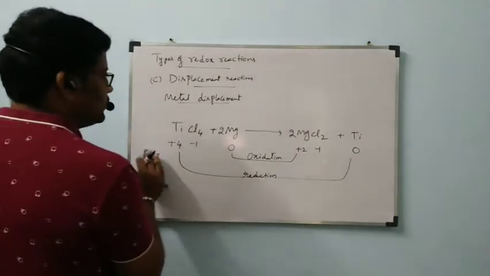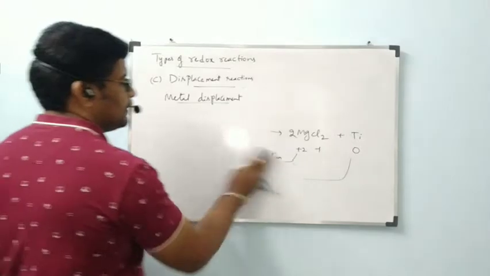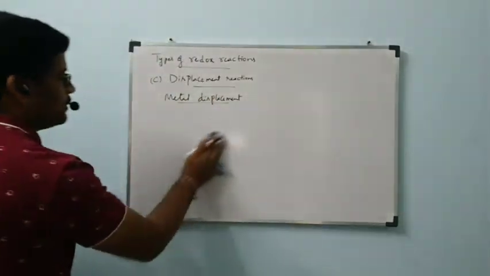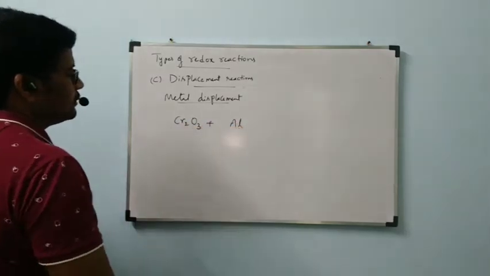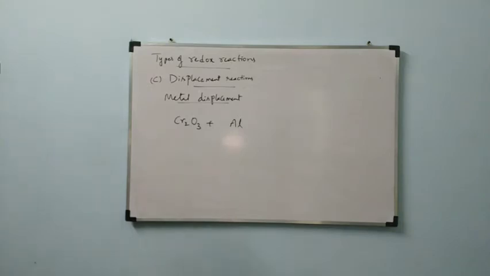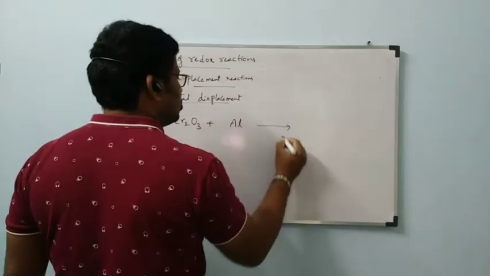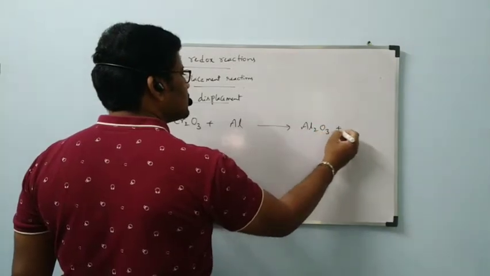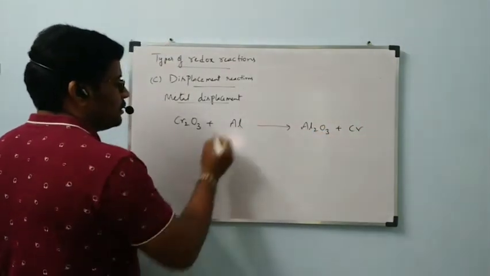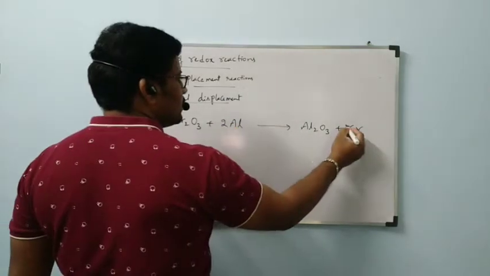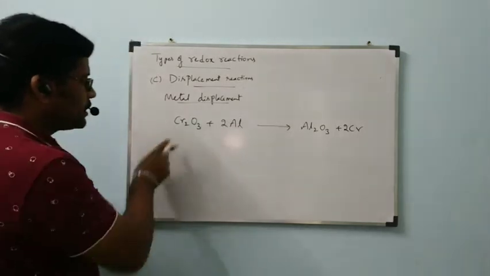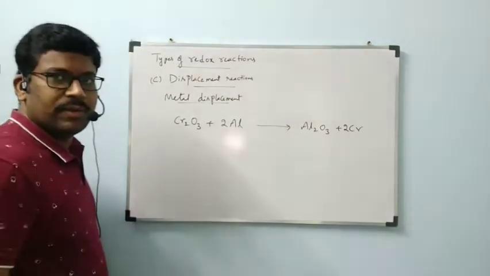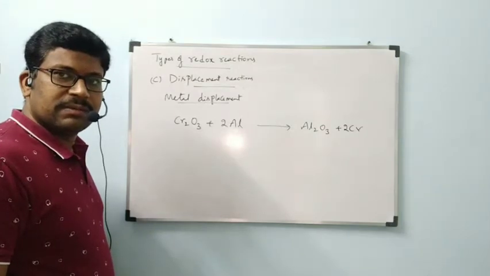Next example: Cr2O3 plus aluminium will form Al2O3 plus chromium, Cr. Balanced reaction: Cr2O3 plus 2Al gives rise to Al2O3 plus 2Cr. Now, chromium is the metal which is getting displaced by aluminium.